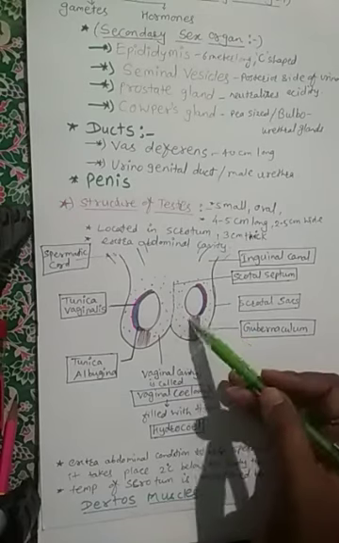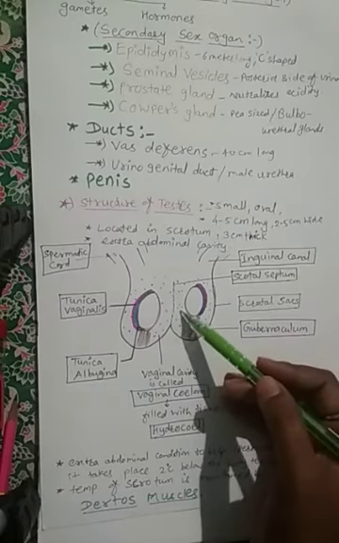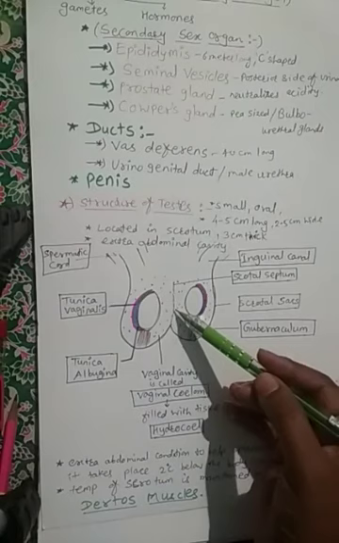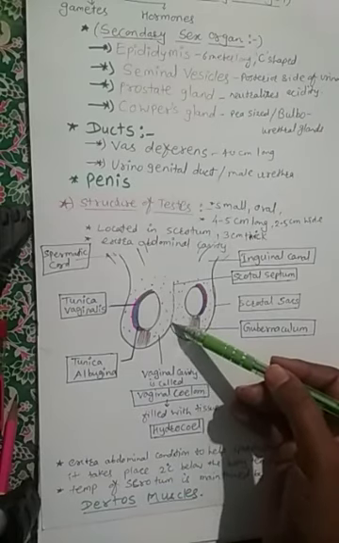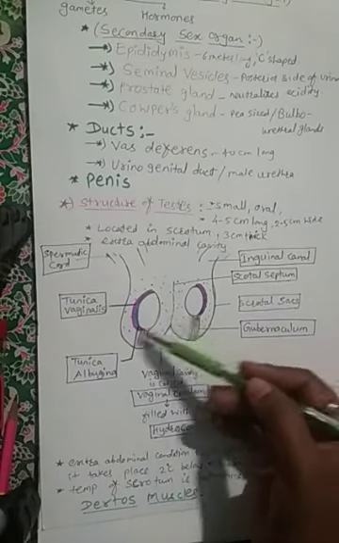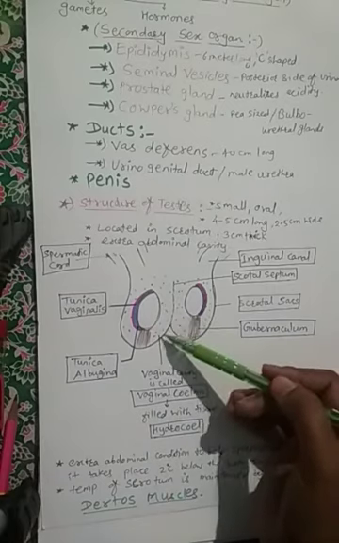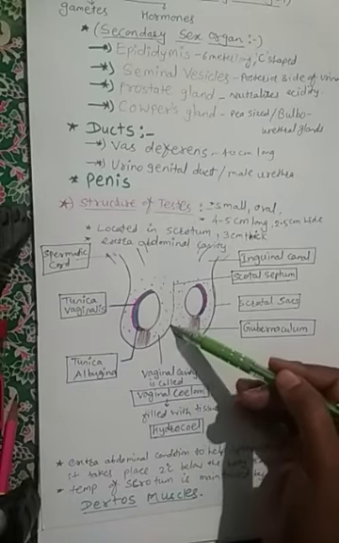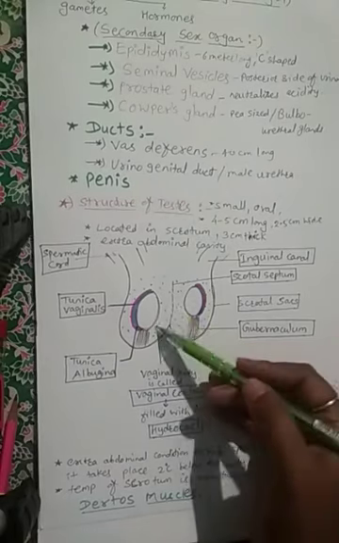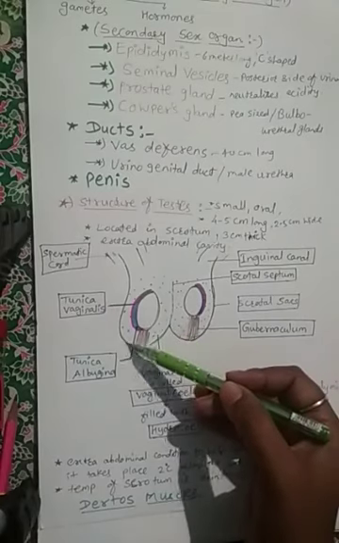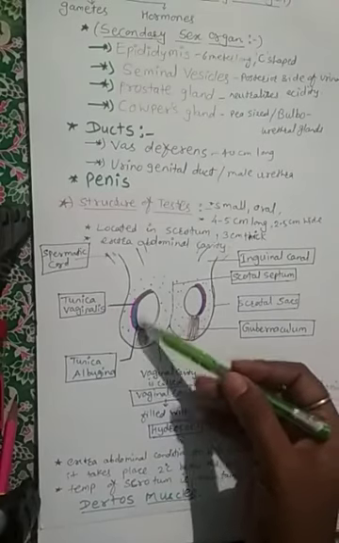Then the fluid shown in green with dashes is called hydrocele. This hydrocele is present in the vaginal cavities, which are called the vaginal coelom. The testes are covered by the tunica albuginea, one outer layer.